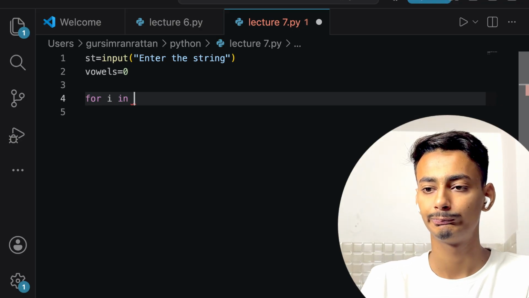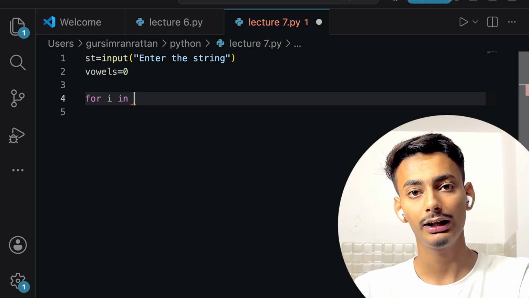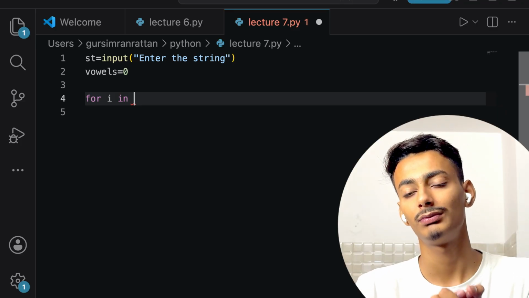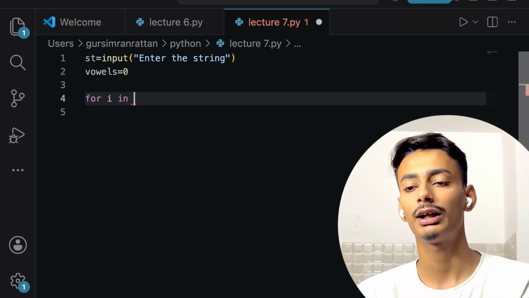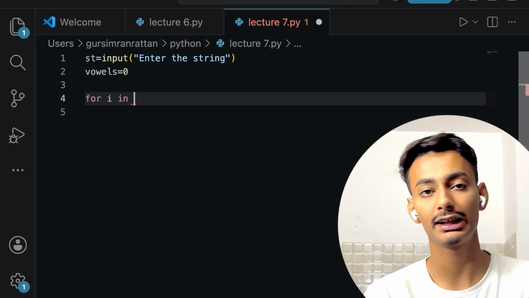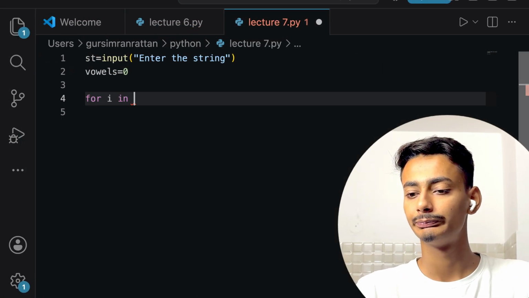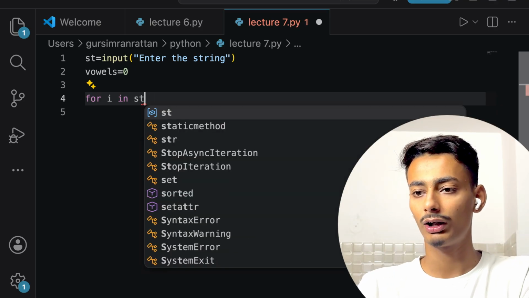For I in: all the times while you are using for loop, 90% of the times you will be using I, 9% of the times you will be using J, and the remaining 1% of the time you will be using any other name. So as of now I'm using I in, I will say st, for I in st.